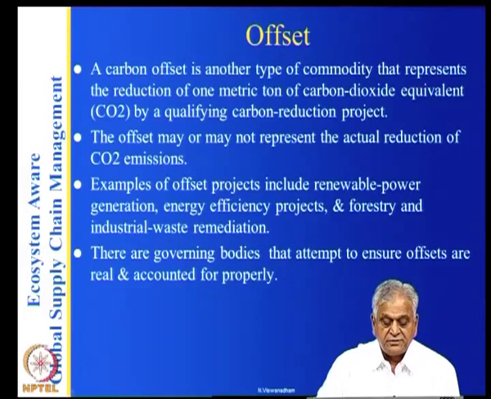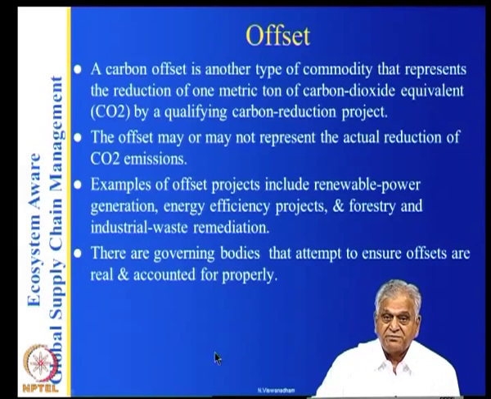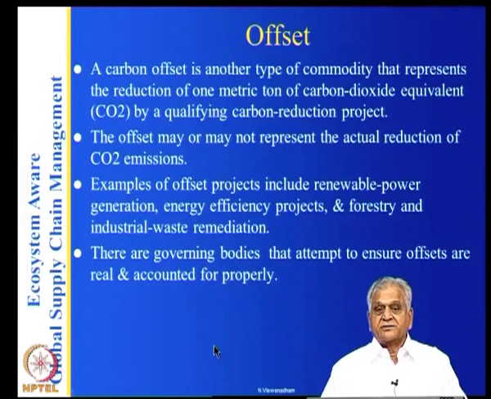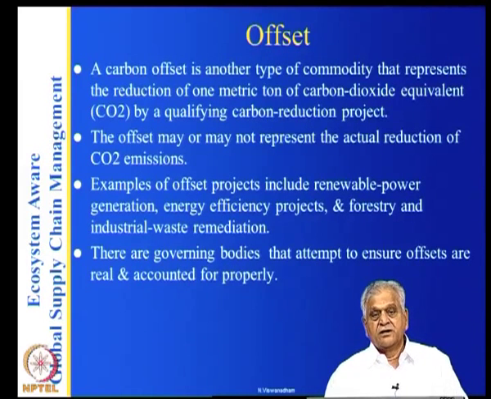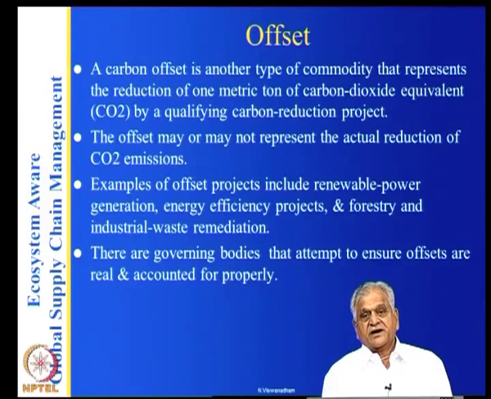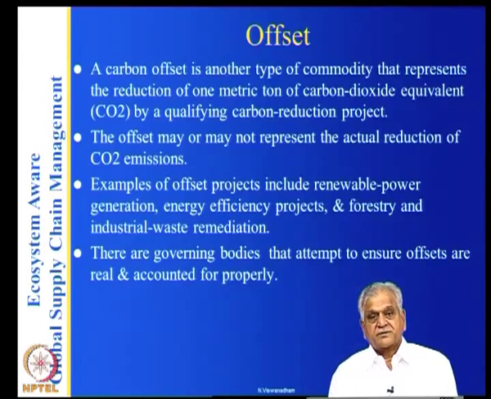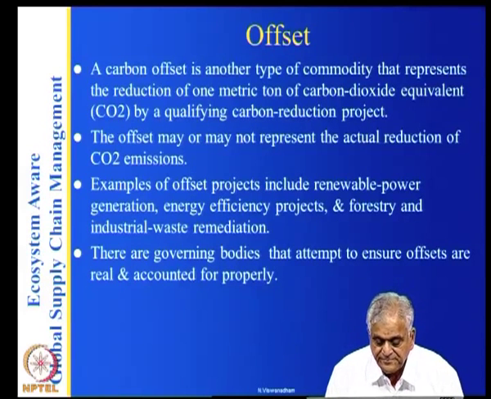So, there are governing bodies that attempt to ensure offsets are real and accounted properly, because you are trying to match apples and tomatoes here. In other words, your carbon from a cement plant you want to offset to a solar power in the other. So, some body in between, a regulatory body, has to decide what it means in terms of offset.